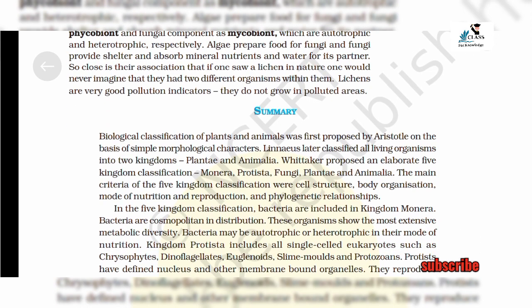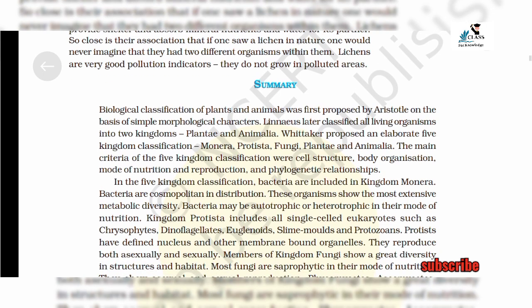Algae prepare food for fungi, and fungi provide shelter and absorb mineral nutrients and water for their partner. So close is their association that if one saw a lichen in nature, one would never imagine that there were two different organisms within it. Lichens are very good pollution indicators. They do not grow in polluted areas.